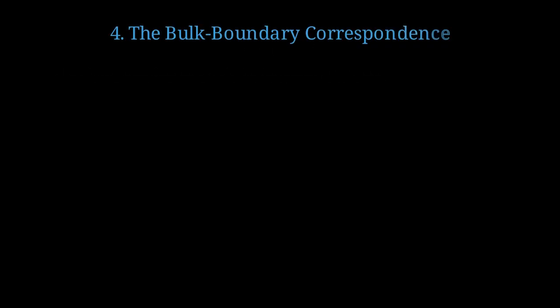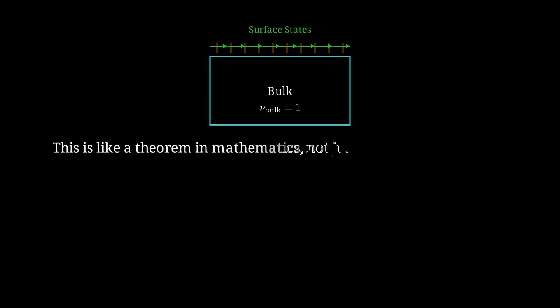Now we reach the heart of the paradox, the bulk boundary correspondence principle. The bulk boundary correspondence states that if the bulk has a non-trivial topological number, there must be conducting states on the boundary. It's a mathematical necessity. This isn't just an experimental observation. It's a mathematical theorem. Non-trivial topology in the bulk guarantees surface states. Mathematically, if the bulk Chern number is not 0, then surface states must exist. There's no way around it.